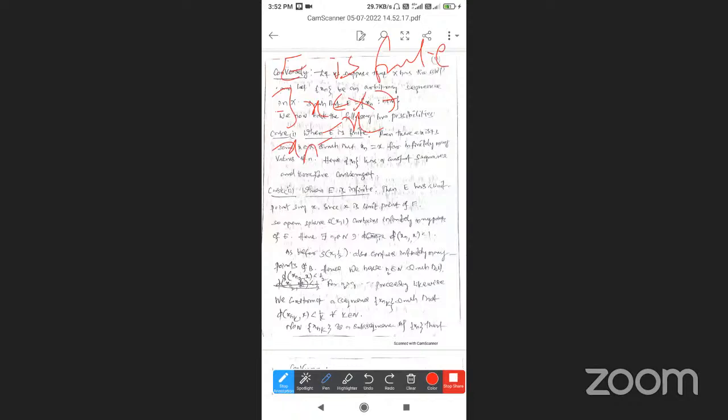So the sequence xn is a constant sequence, xn = x. Every constant sequence is convergent. Therefore, xn is convergent.